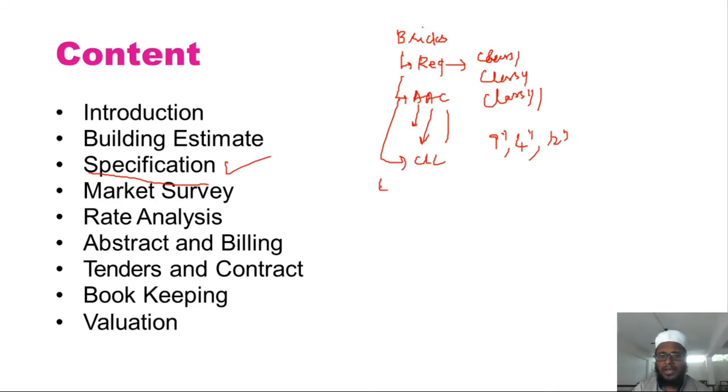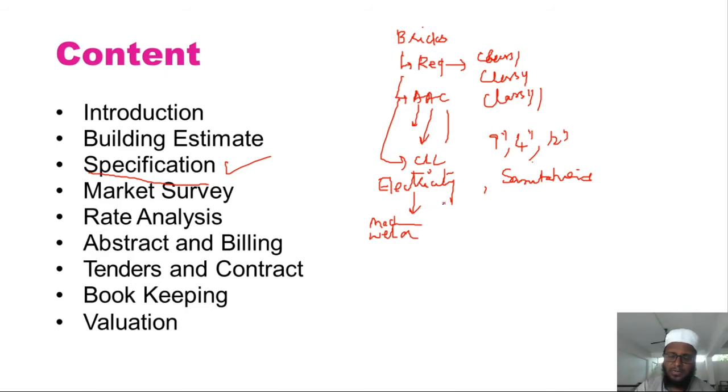Now who will be providing electricity, and who will provide sanitation to the labor? All these things need to be clear in the specification part itself. We'll be using machines, cutting machines, welding machines, so many things in the construction project. And if the laborers are staying on site, proper sanitation and electricity need to be provided to them. That has to be clearly mentioned in the specification part.